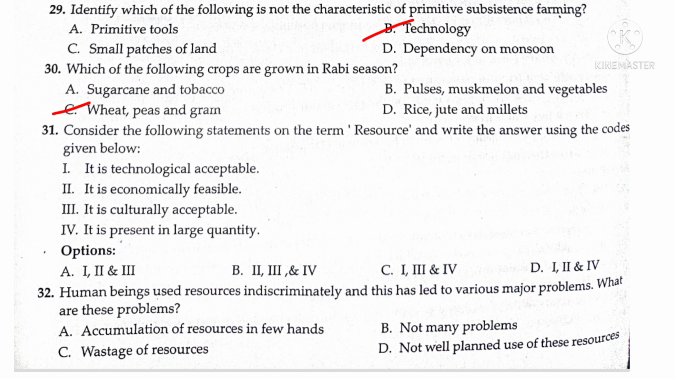31st one. Consider the following statements on the term resource and write the answer using the codes given below. So it is technologically accessible, economically feasible and culturally acceptable. So the answer is A, 1, 2 and 3. 32nd one. Human beings use resources indiscriminately and this has led to various major problems. What are these problems? Answer is A, accumulation of resources in few hands.